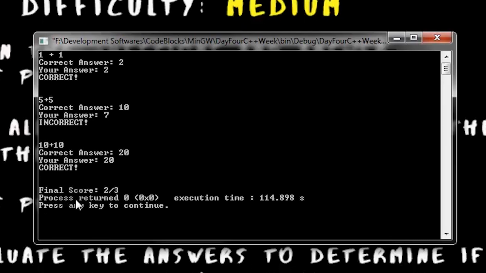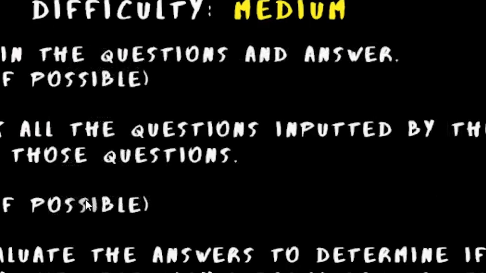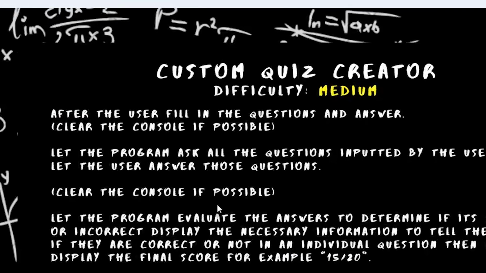So, kailangan lang natin magkaroon ng custom identification, yung customize natin yung tanong and answers, and then tatanungin tayo ng program, then i-check ng program mag-isa kung tama ba or mali yung mga sagot natin. And then after nun, tapos na yung program natin. So, kung gusto nyo makita yung code, ito yung code natin.